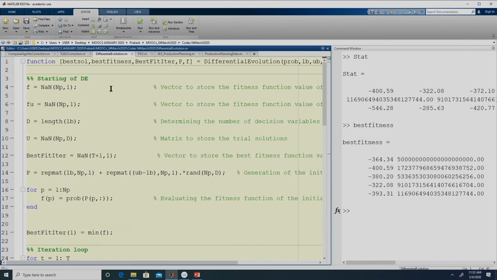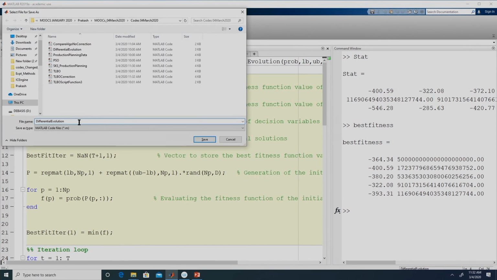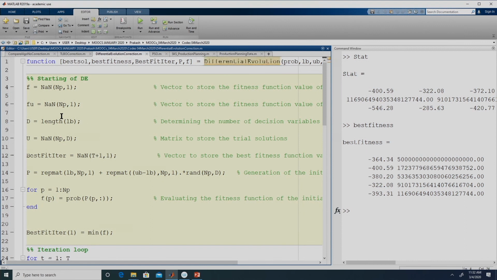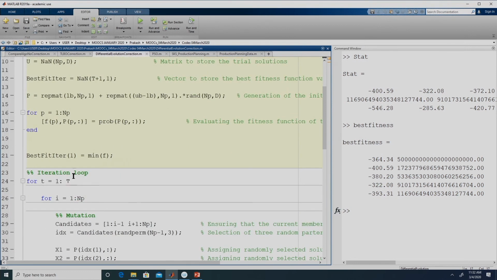Similarly, let us convert for differential evolution. So this is differential evolution, it employs the correction approach. Remember we are able to do this because we have complete control over the algorithm as well as the problem. Since we had coded the algorithms ourselves, since we know these algorithms, we can easily employ this correction approach.